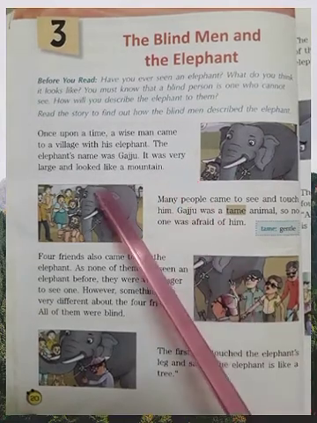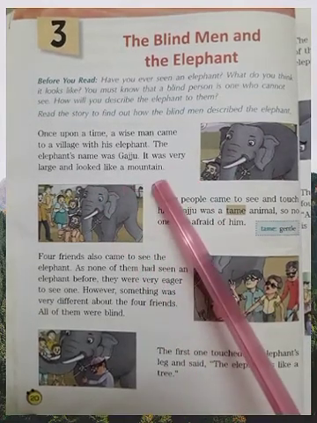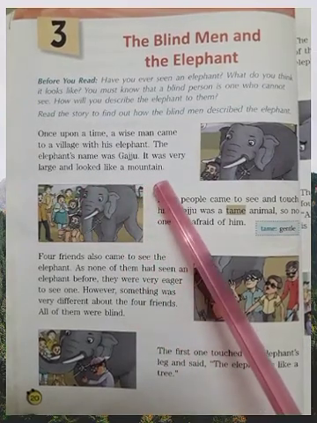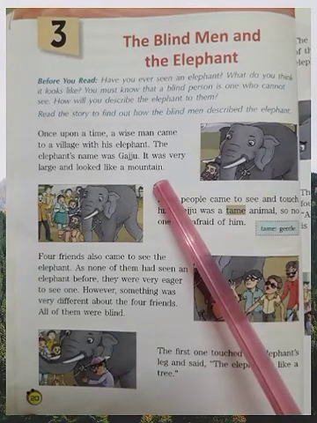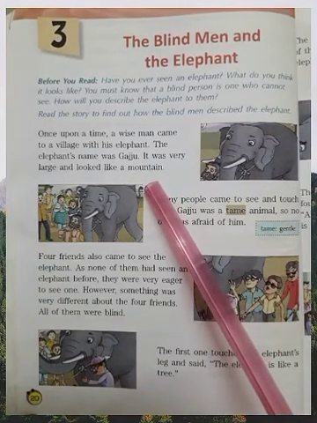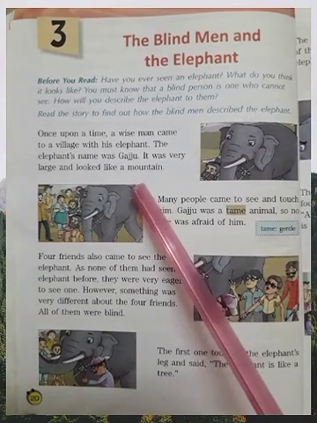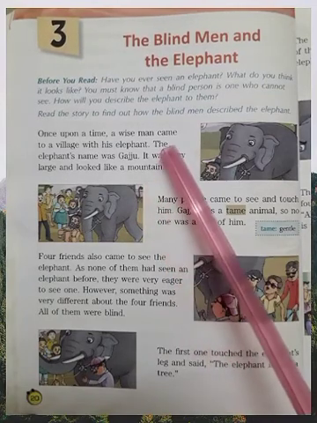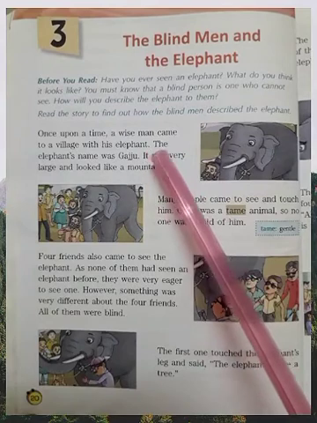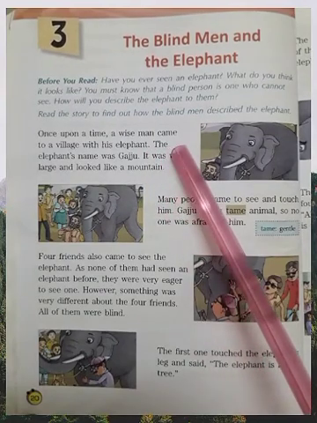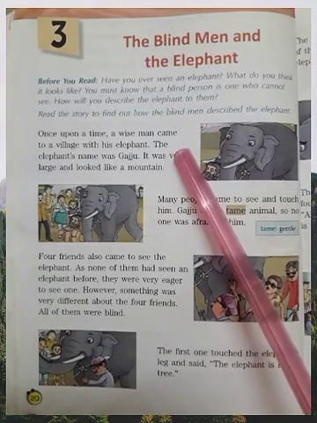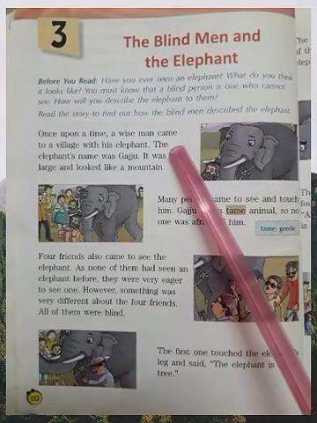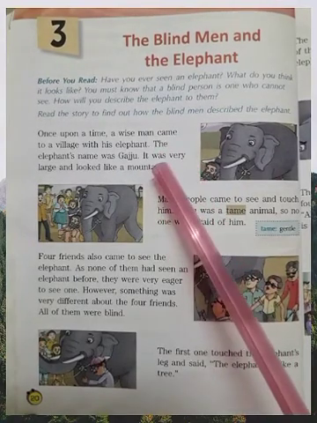It was very large and looked like a mountain. Now here, the elephant is compared to a mountain because it's a big, fatty, large animal. Okay, this animal is compared to a mountain. So here we can know that came is the second form of come: come, came, come. Okay, there are 3 forms of verb. Came is the second form, meaning past tense. This means the story goes in the past tense.